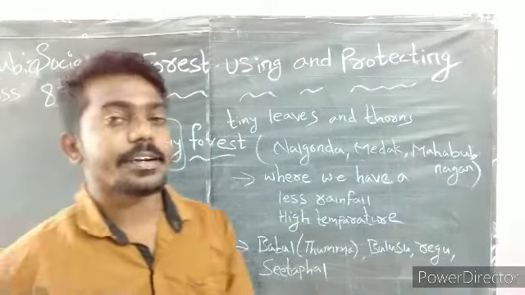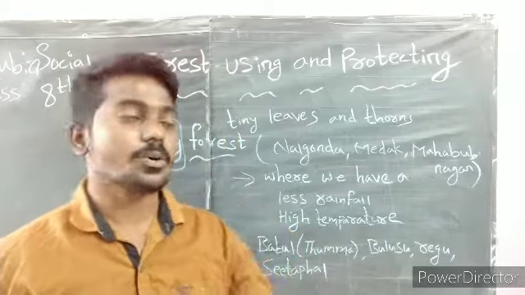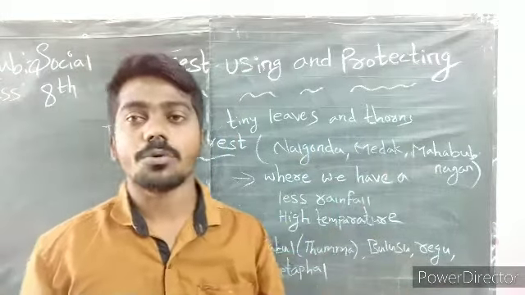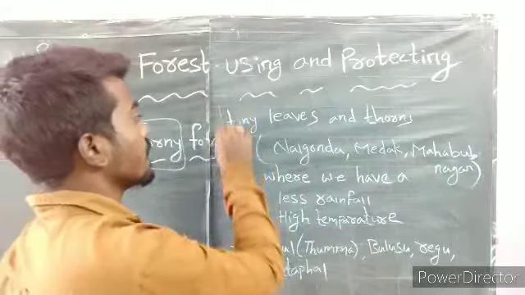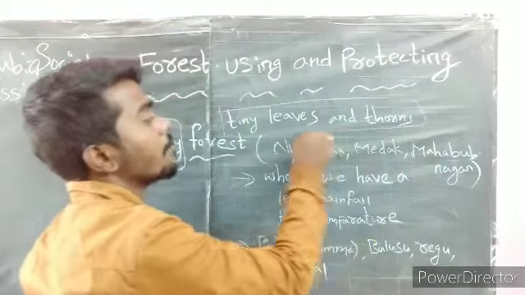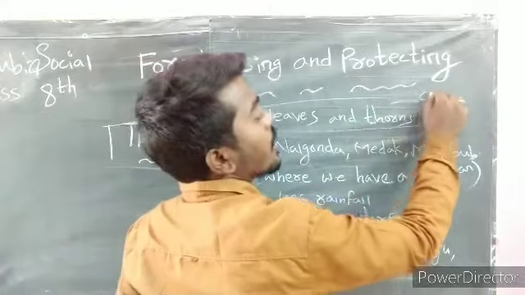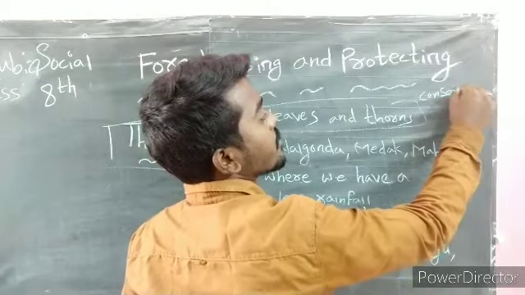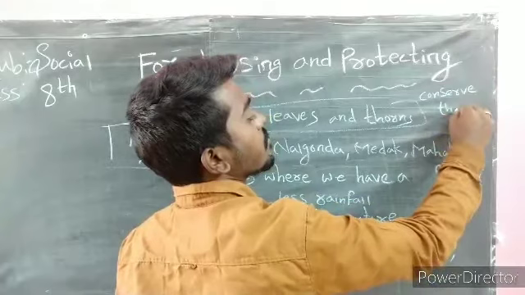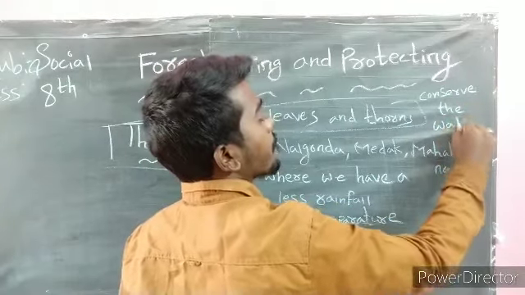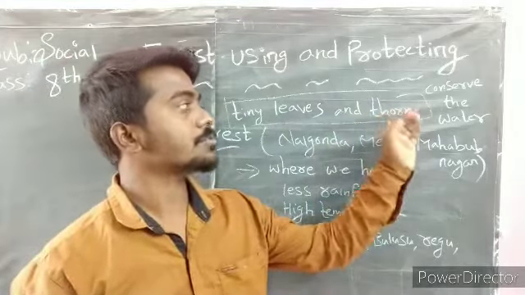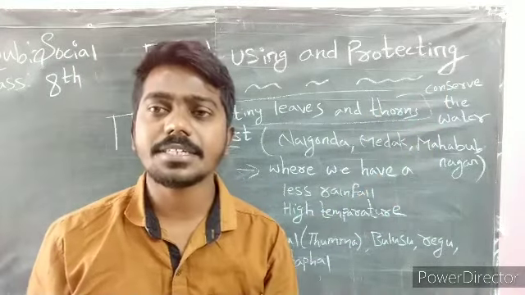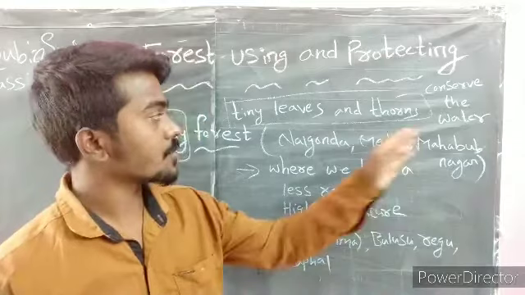These tiny leaves and thorns help to conserve the water. Conserve means preserve the water.